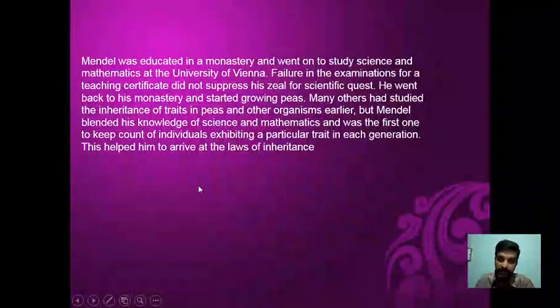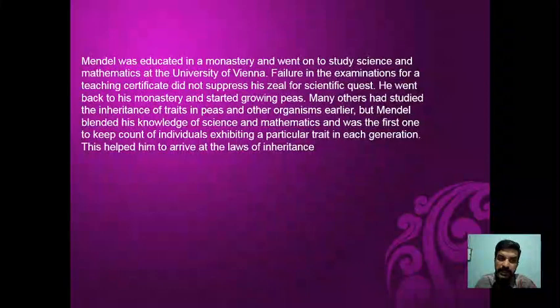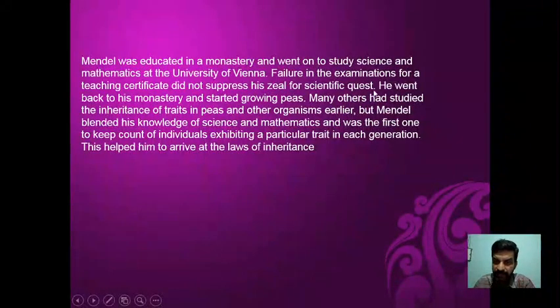Okay. Then a little bit we need to know about the history of Mendel. Mendel was educated in a monastery. A monastery is like a church, and he went on to study science and mathematics at the University of Vienna. Failure in the examination for a teaching certificate did not suppress his zeal for scientific quest.